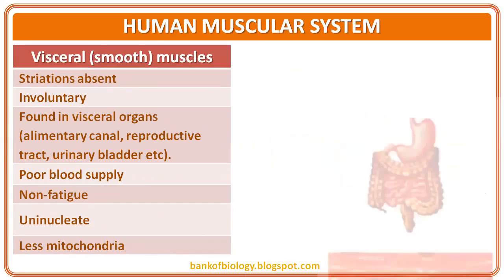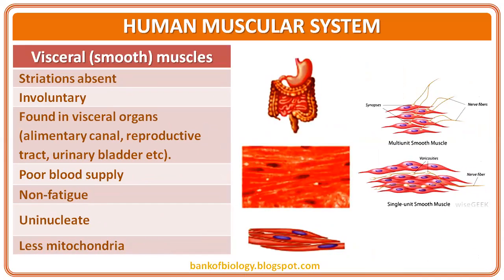Let's come to the smooth muscles or visceral muscles. Why are they called visceral muscles? Because they are found in visceral organs like the alimentary canal, reproductive tract, and urinary bladder. You may have some exceptions like the iris muscles of the eyeball. That is not viscera, but most of these muscles are present in visceral organs.